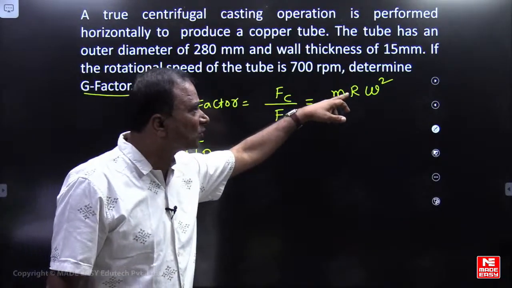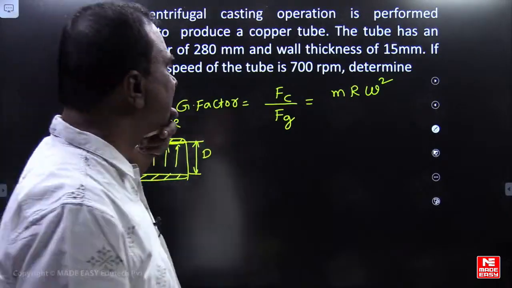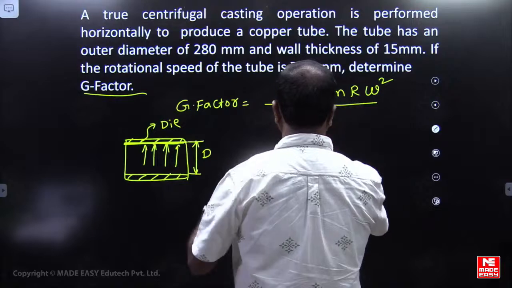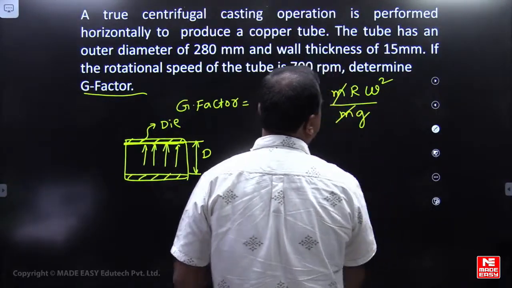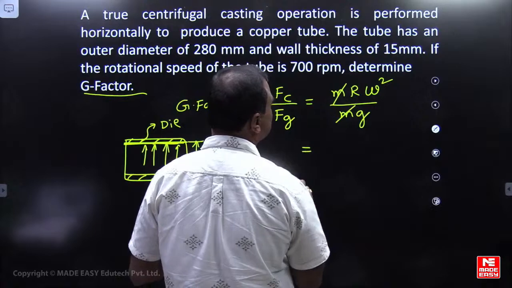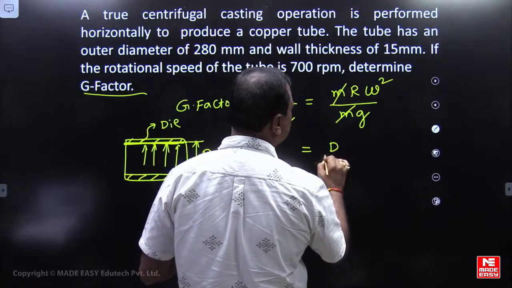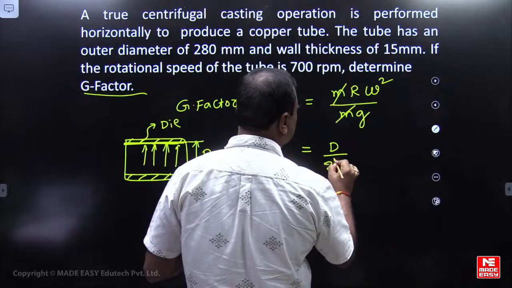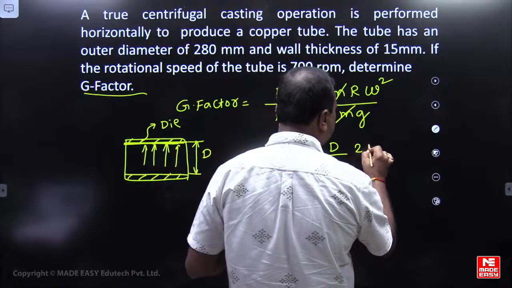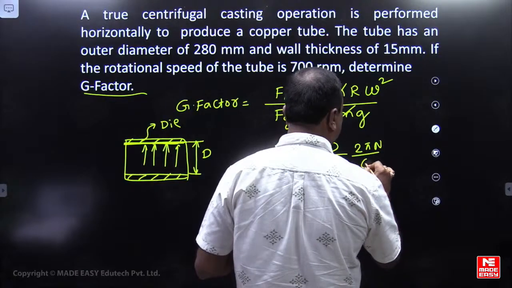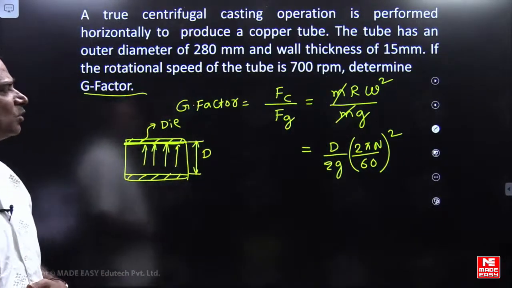So it is m r omega square, capital R we have to consider, the outside radius. Fg means m into g, so m will get cancelled. In place of R, I will consider D by 2g, with R equal to D by 2. I am considering omega as 2 pi n by 60 whole square.